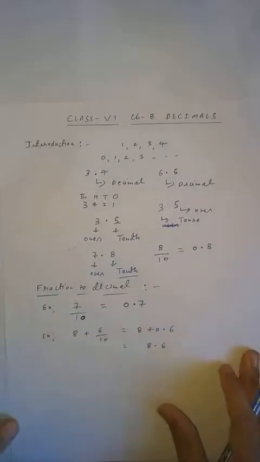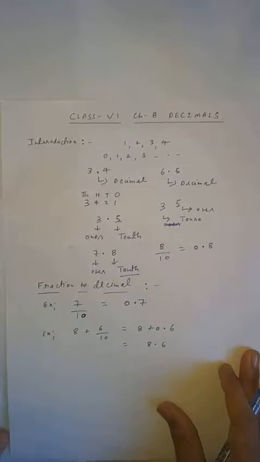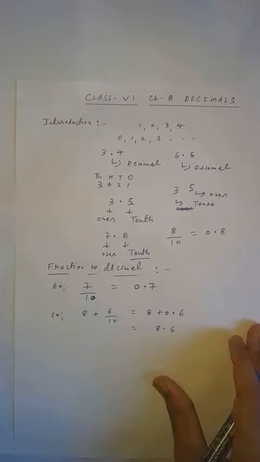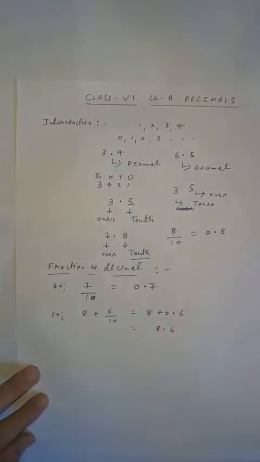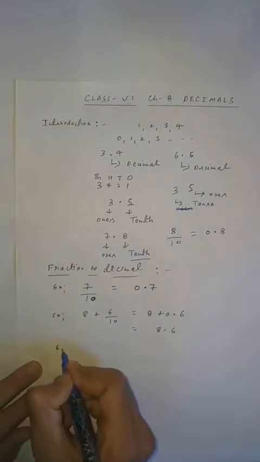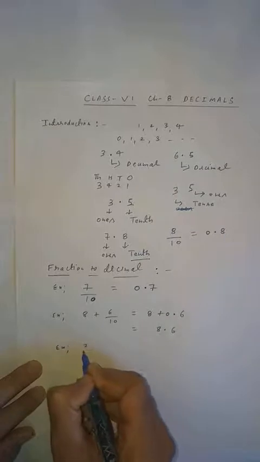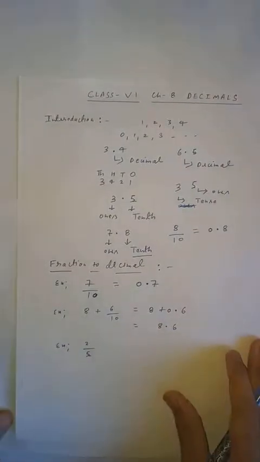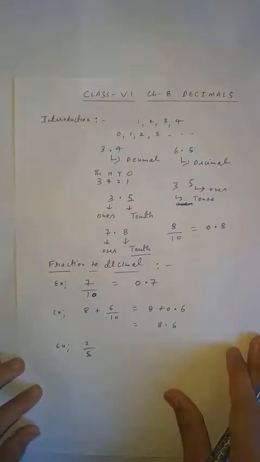This is about fraction to decimal. Clear, student? Now, another example I am going to give. Just say if it is given 2 upon 5. If you see more examples, then your concept will be clearer. Clear, student? So you have to focus on the example carefully.